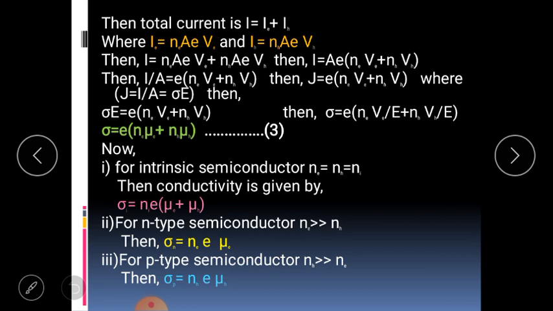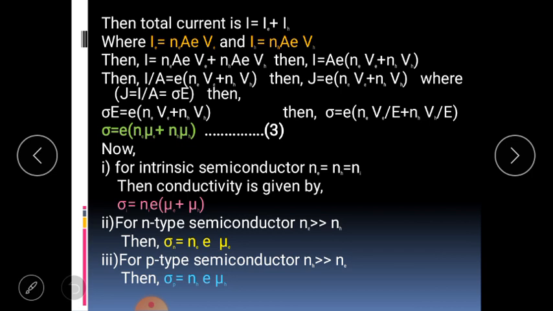Shifting E to the right side, we find sigma is equal to E into bracket NeVe divided by E plus NhVh divided by E. Here we have the terms mobility of holes, Vh divided by E, and mobility of electrons, Ve divided by E, and therefore the net conductivity is sigma equal to E into bracket Ne mu e plus Nh mu h. This is equation 3.